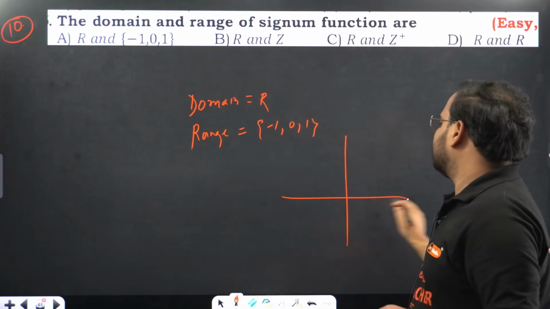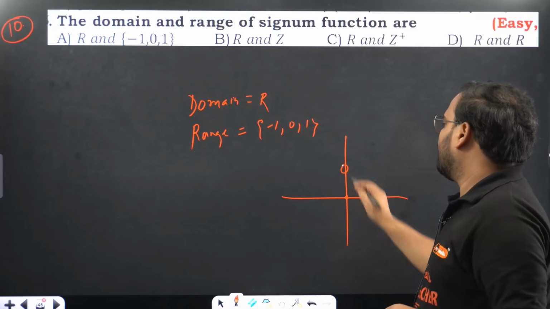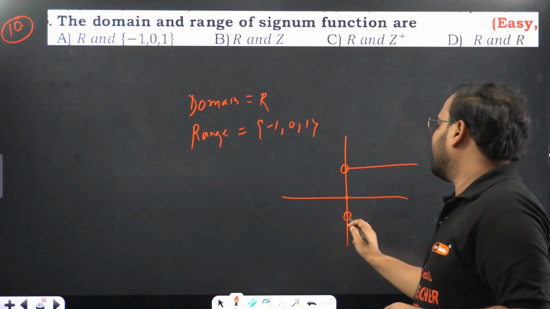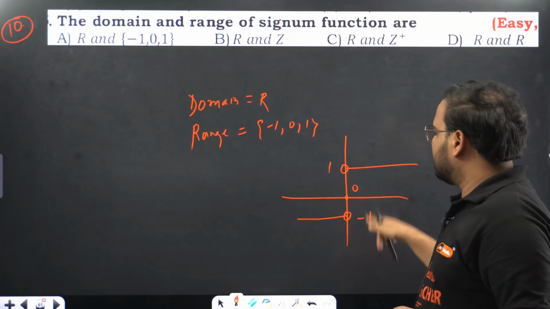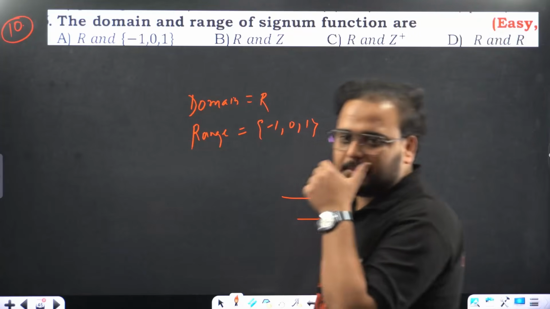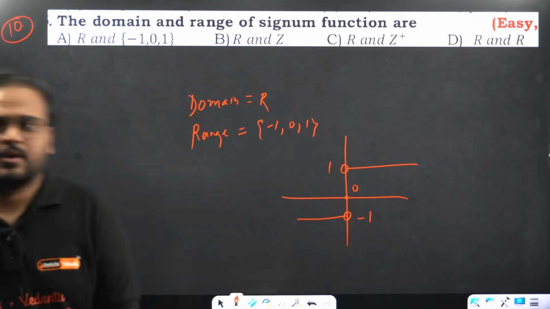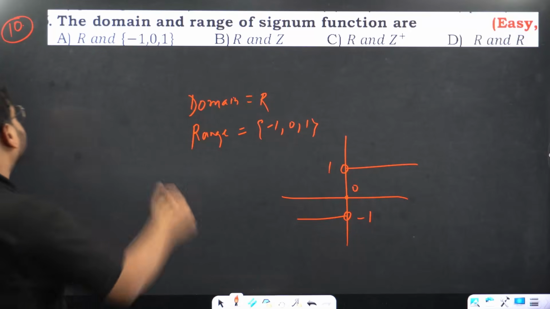Signum function looks like this. Here closed, here open, here open. This is 1, this is minus 1. Range is only 3 numbers: minus 1, 0 and 1, that's my middle bracket. Domain is all real numbers. So the answer is option A.